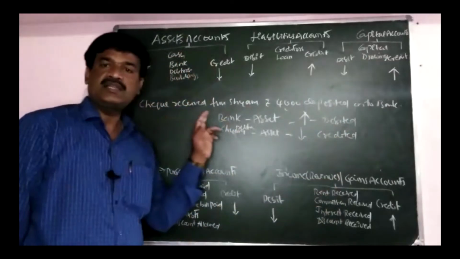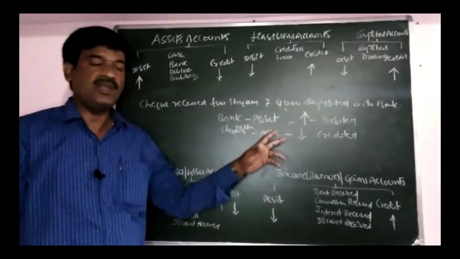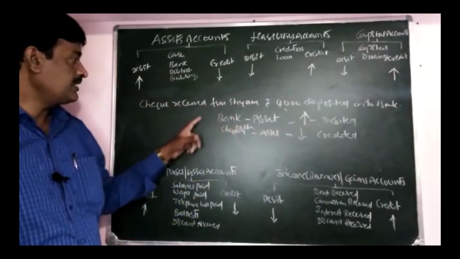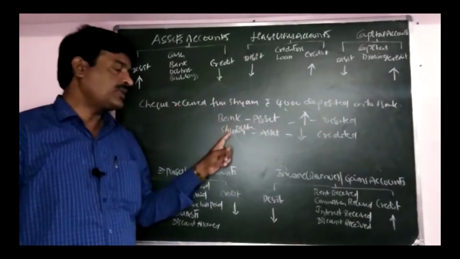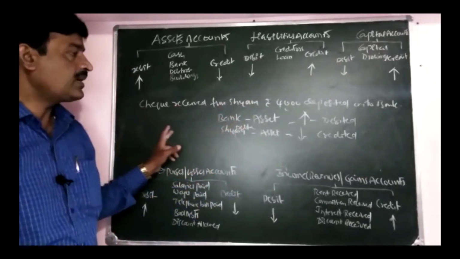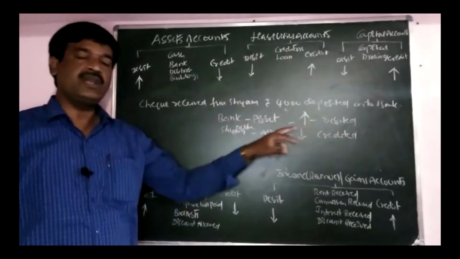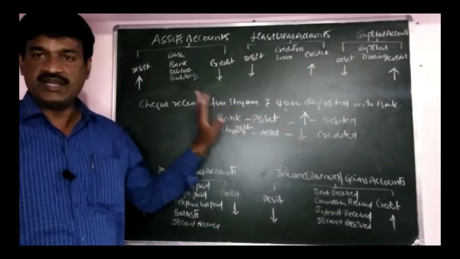So whenever a cheque is received from any person and deposited into the bank on the same day, we have to take two aspects: number one is bank, number two is the party name, for the purpose of knowing which account is debited and which account is credited.